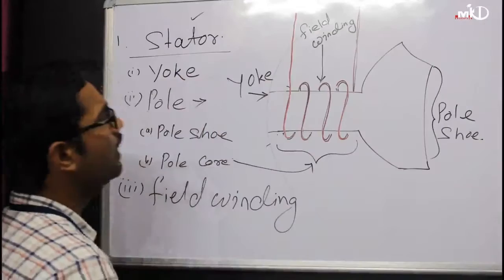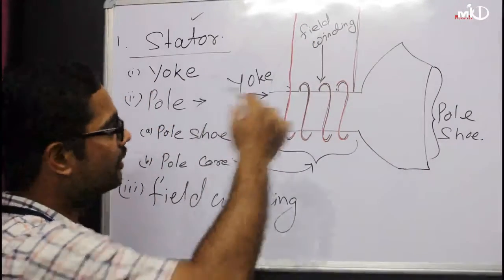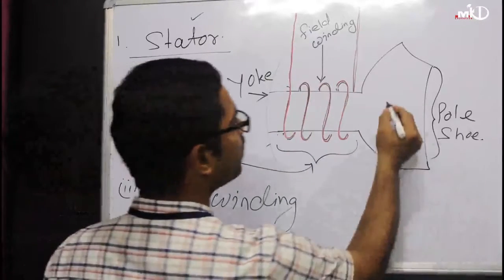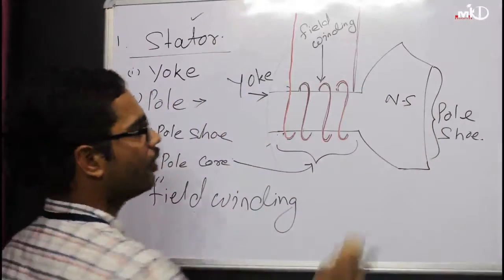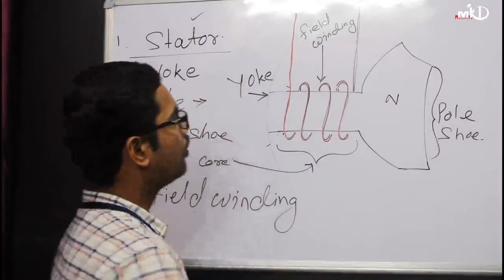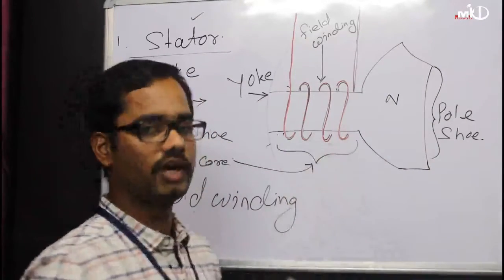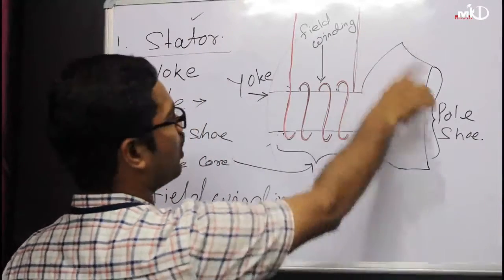So what is the function? In the field winding you have to give your supply, and when the supply is there, it will produce your north and south pole. So consecutive north and south poles will be created. In one structure, only one pole is created. This is your north or south. Okay?